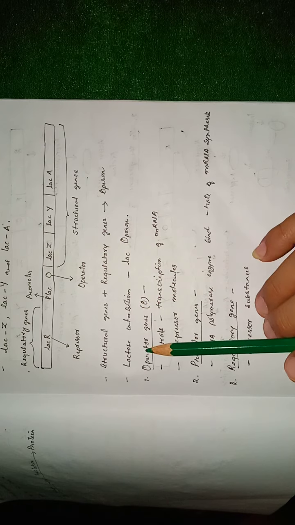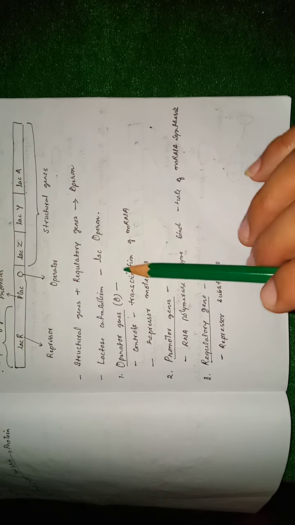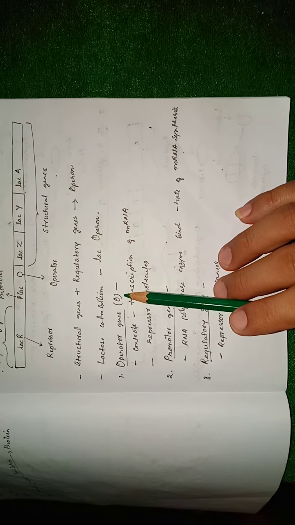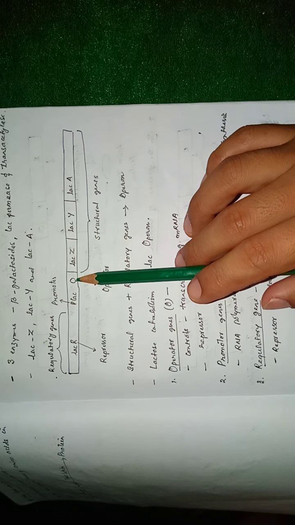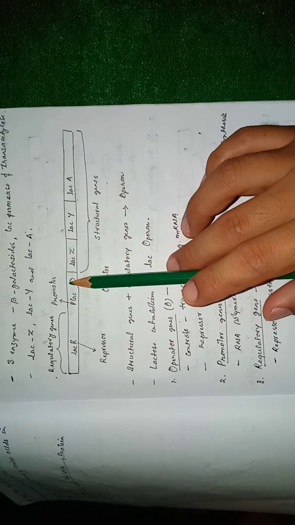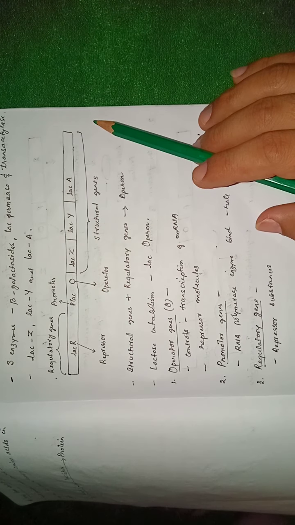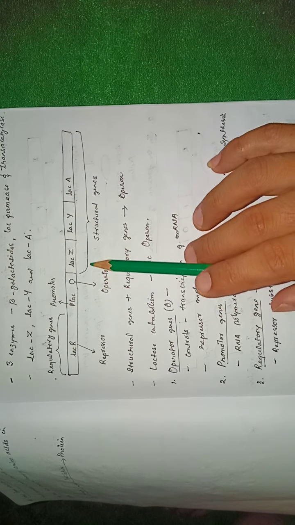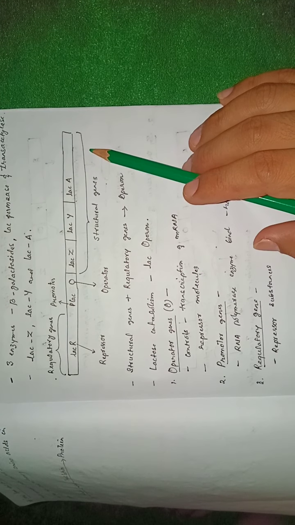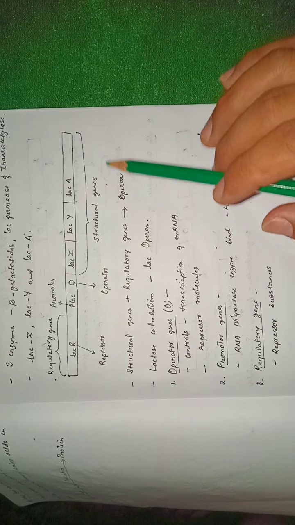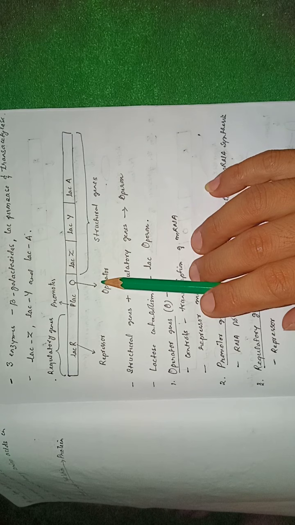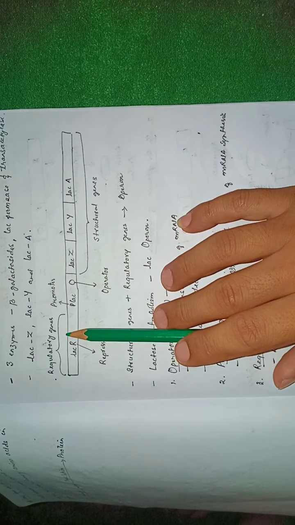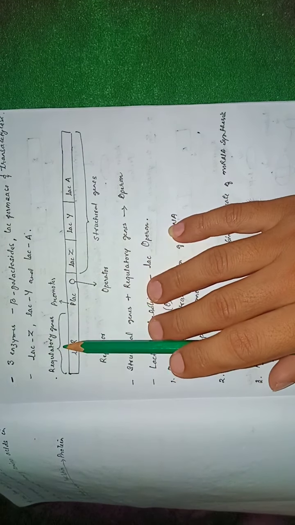Now the Lac Operon consists of the following genes. The first one is the operator gene. This operator gene is indicated by O. This operator gene lies just adjacent to these structural genes, and it controls the transcription of mRNA along these structural genes. Now this operator gene is under the control of the repressor molecules that will be produced by these regulatory genes.